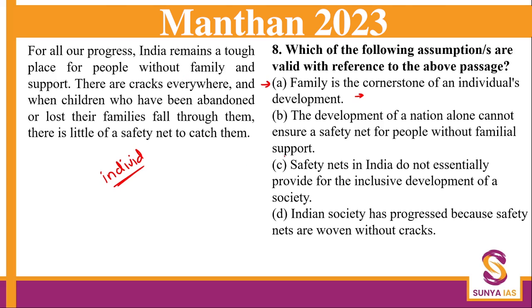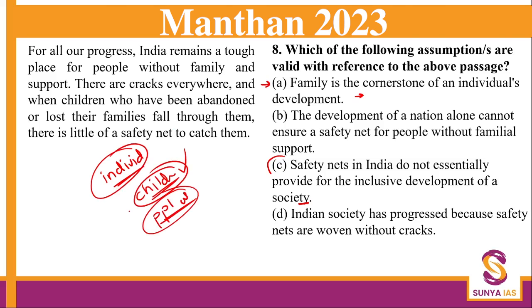Okay, C looks like a very lucrative, very suitable option, but we are not talking about a society here. We are talking about children. We are talking about people without family. So we are talking about individuals and how families are important for them. So family is the cornerstone of an individual's development.